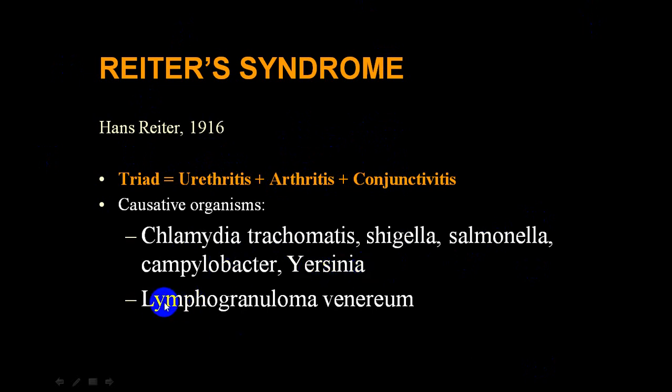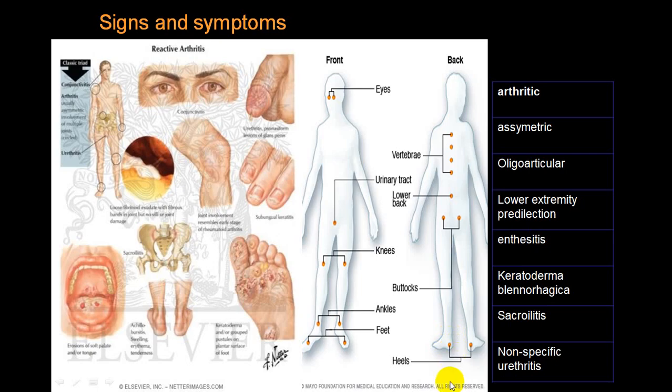And once in a while, lymphogranuloma venereum. This again will produce urethritis. So chlamydia and lymphogranuloma venereum are genital infections. And these are the other extra-articular involvements in a case of reactive arthritis. You can have asymmetrical oligoarthritis, with lower extremities more commonly involved. You can have involvement of the tendon. You can have sacroiliitis. You can have skin involvement.